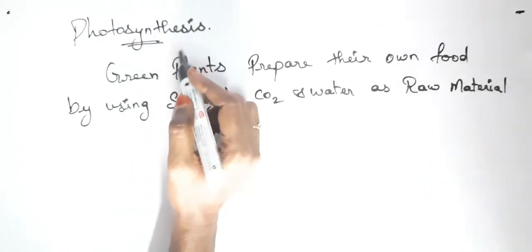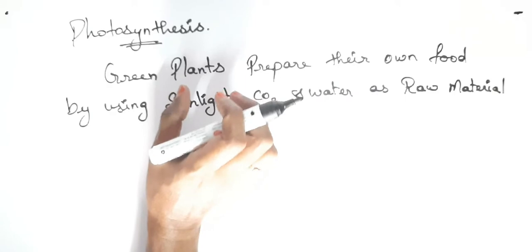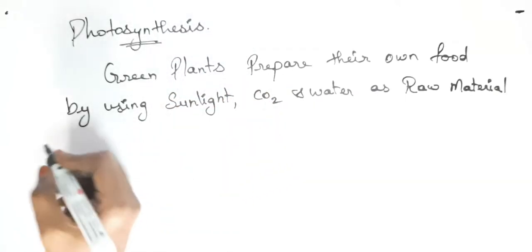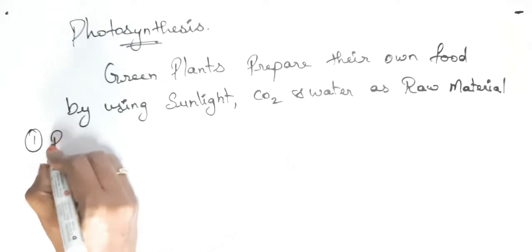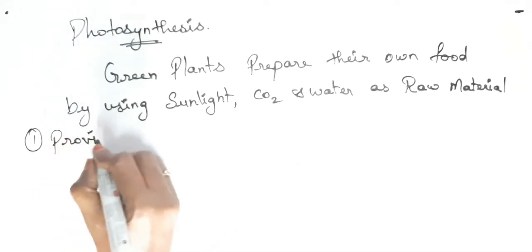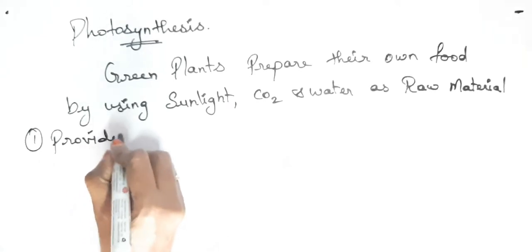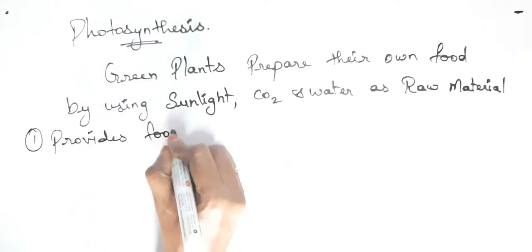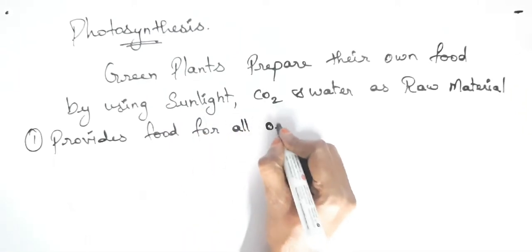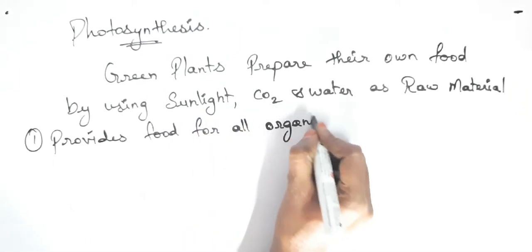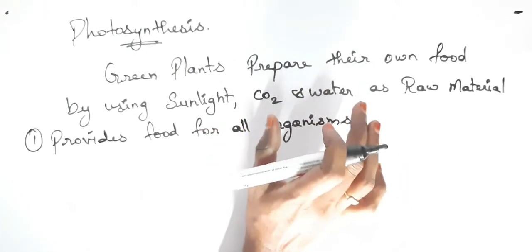So by this photosynthesis process, what is the significance for the organisms? What is the importance of photosynthesis? Number one, it provides energy, that is, it provides food for all organisms. Why does photosynthesis occur in plants?